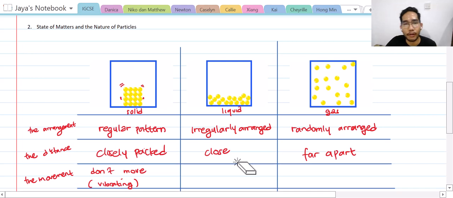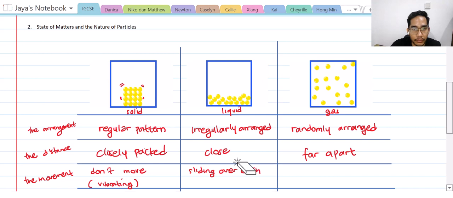Now, how about in liquid? The particles in liquid are sliding over each other, or you can also say passing over each other. That's okay too.